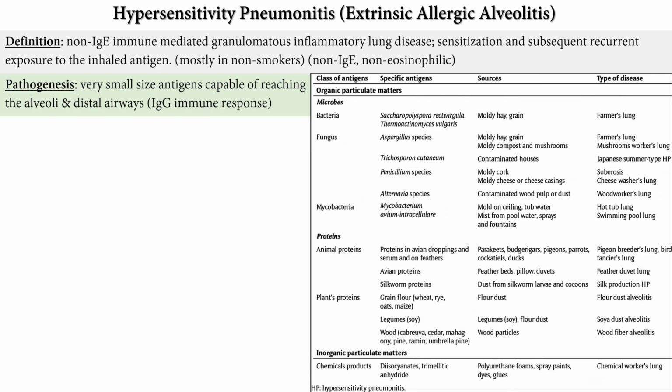The causes can be a lot. They're unlimited. From farmer's lung, like the moldy hay and grains, the bacteria and fungi associated with that, to the Japanese summer house, associated with a lot of these microbes, tuberculosis, the moldy cork, the people collecting that. With sensitization and subsequent recurrences, they can lead to a chronic disease. Hot tubs are associated with MAC, Mycobacterium avium complex, swimming pools, birds, breeders, fanciers. A lot of these you can read about here.